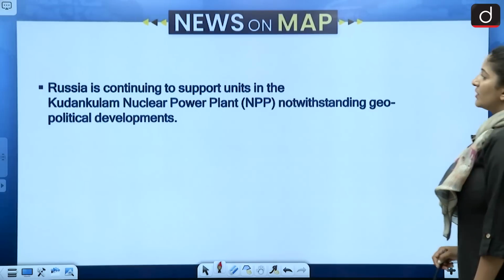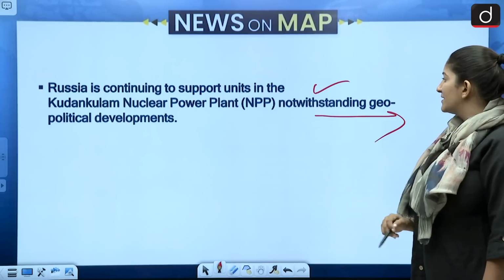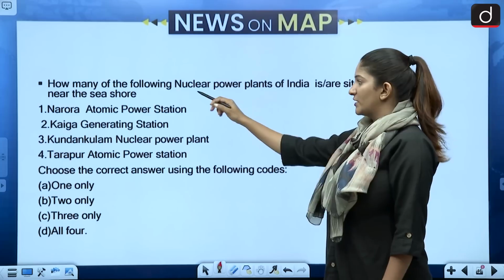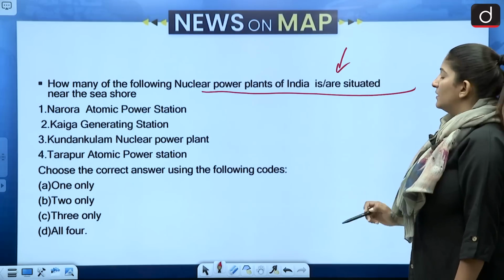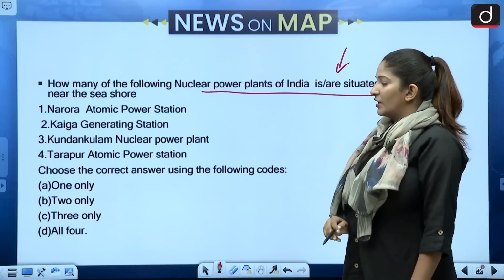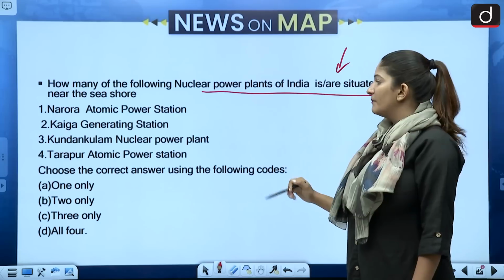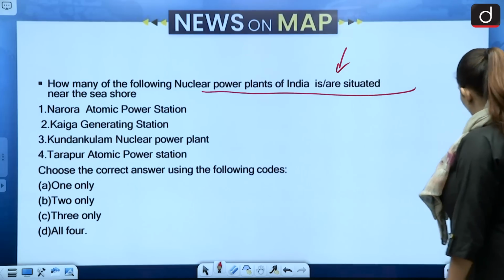Moving on. Russia is continuing to support units in the Kudankulam nuclear power plant notwithstanding geopolitical developments, which is a good thing for India. How many of the following nuclear power plants of India are situated near the seashore? Narora Atomic Power Plant, Kaiga, Kudankulam and Tarapur. So let us see the map.